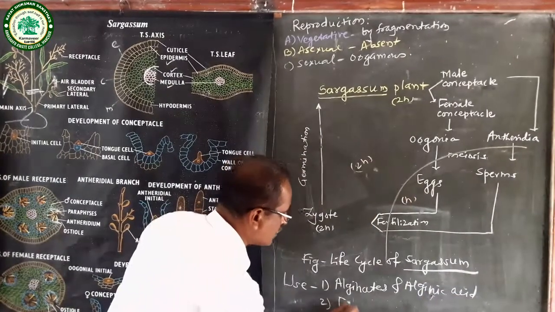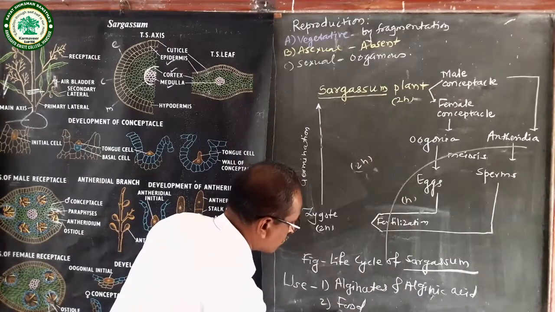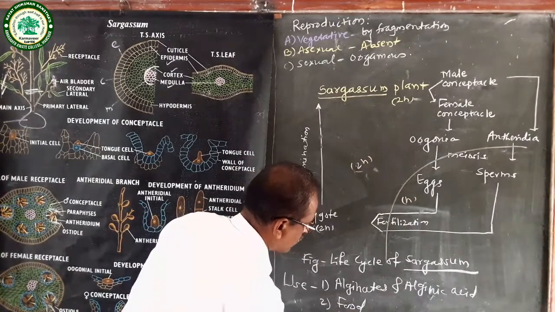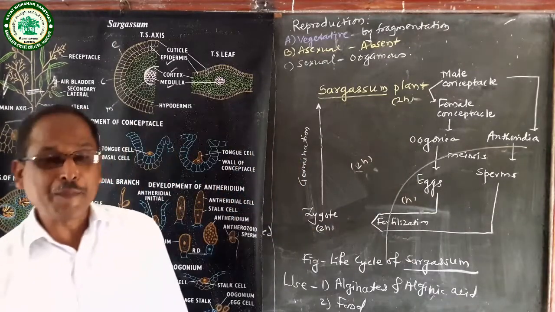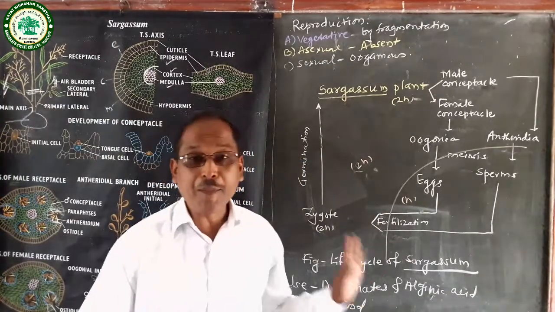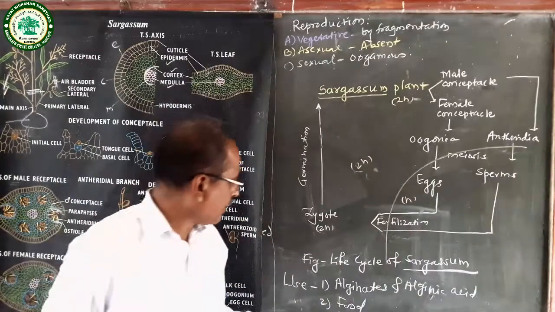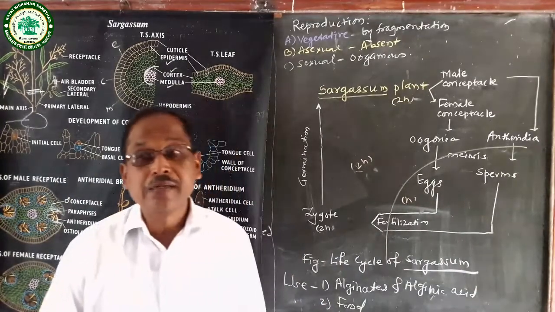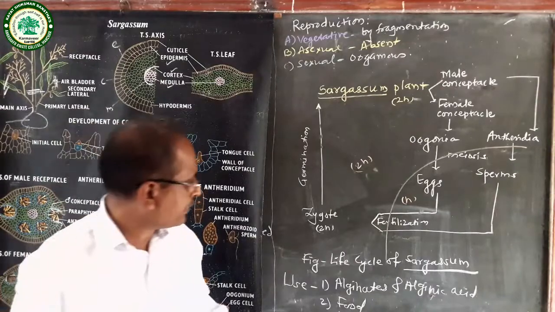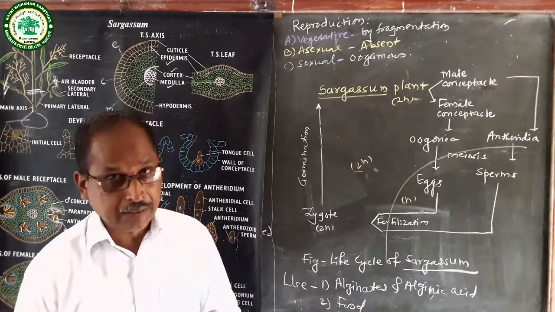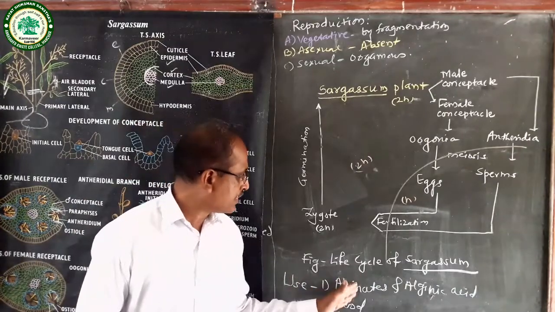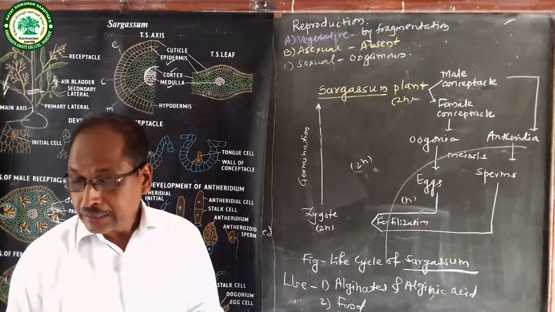Then another use is as food. Some coastal people use it as food. They prepare vegetables. Then the third use is fodder. Some people use the sargassum for cattle as fodder. This is the economic importance.